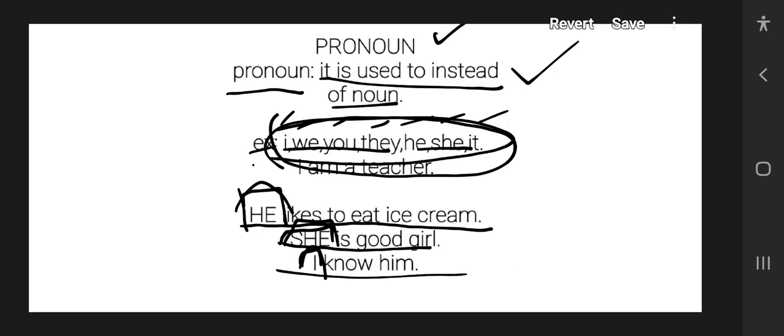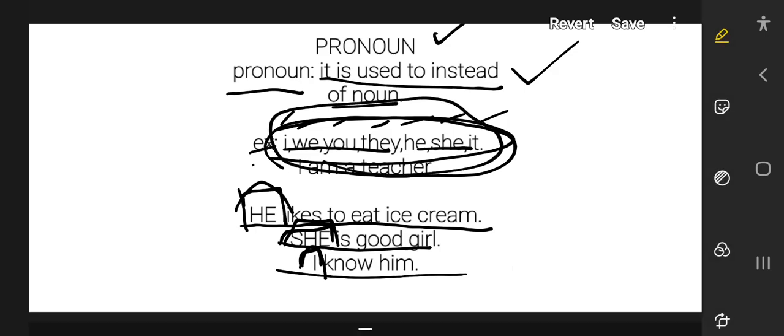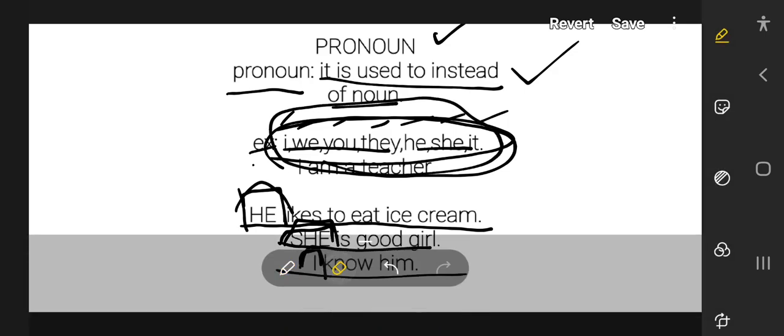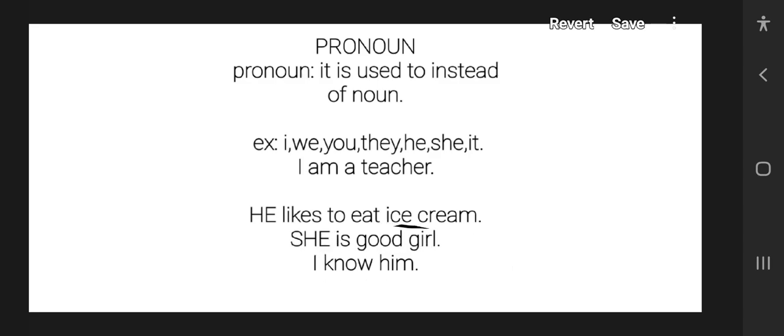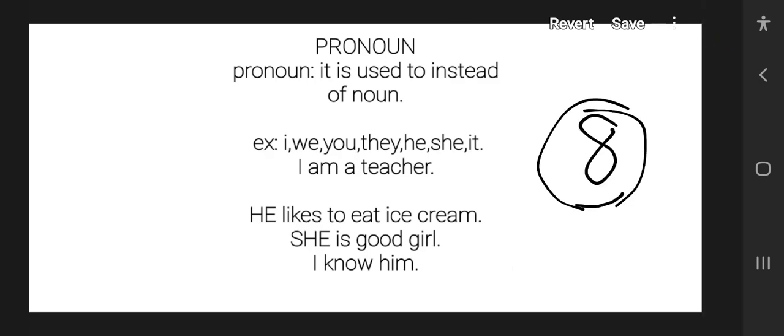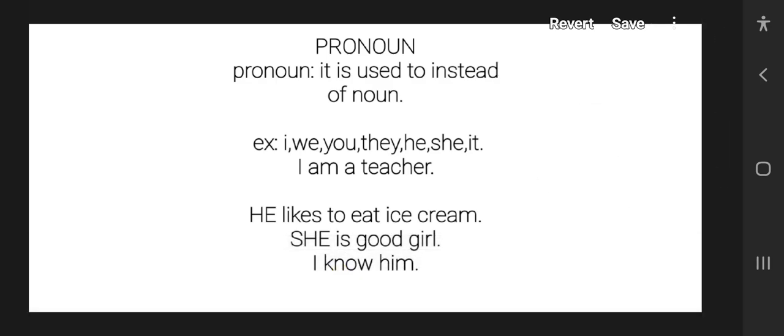Here we have seen I, we, you, they, he, she only. But do you know that there are 8 types of pronouns? I will give you a new page and explain from the start. So there are 8 types of pronoun. How is it possible?